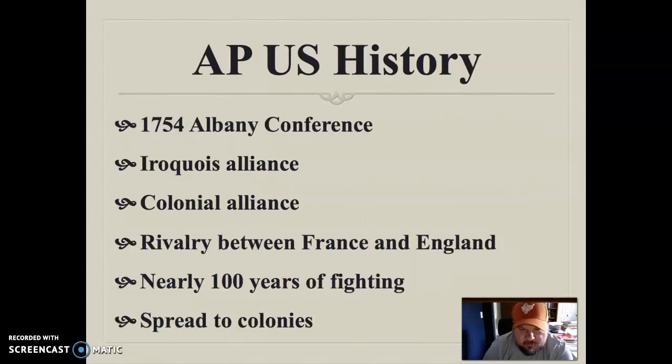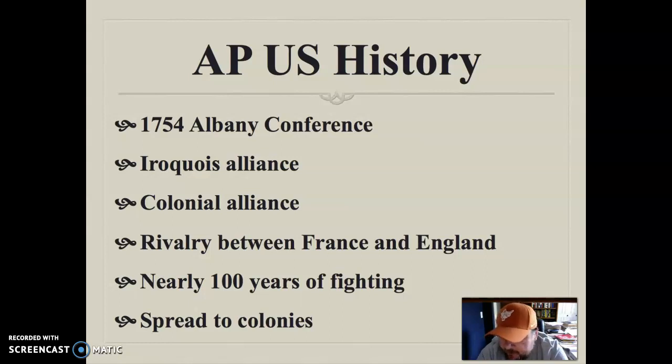All right, let's talk a little bit about the Albany Conference. In June of 1754, all the colonies sent representatives to Albany, as well as the Iroquois and the tribes that the Iroquois had united. And they try to strike this balance, this alliance. Ben Franklin is one that really comes up with this idea, and they want to get the Indian tribes all on the same page with the colonies. So we're all kind of fighting in the same direction.